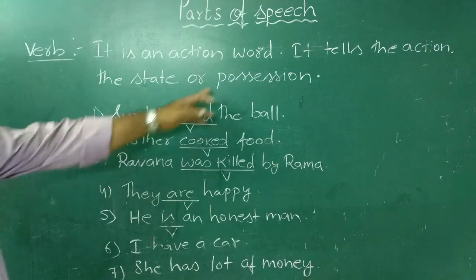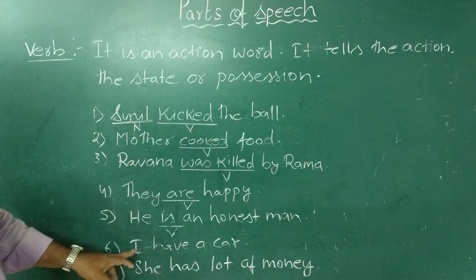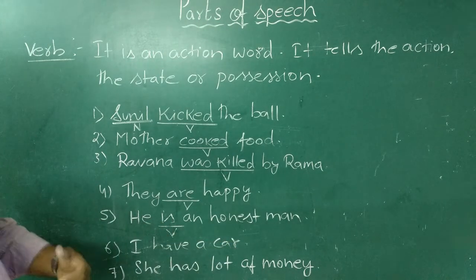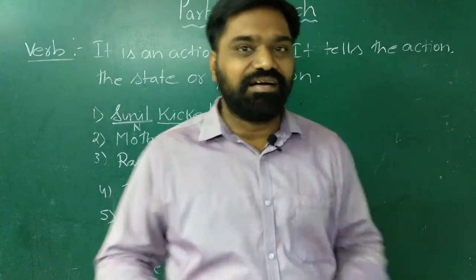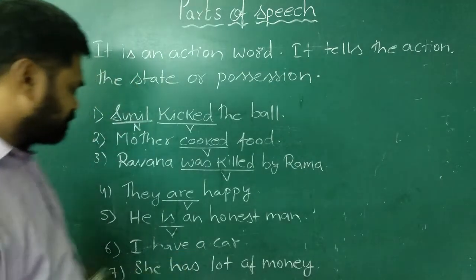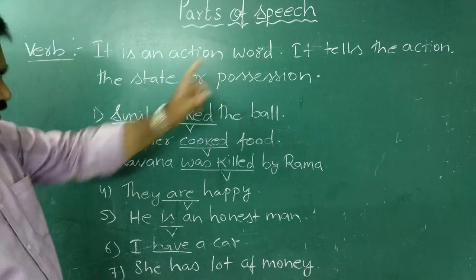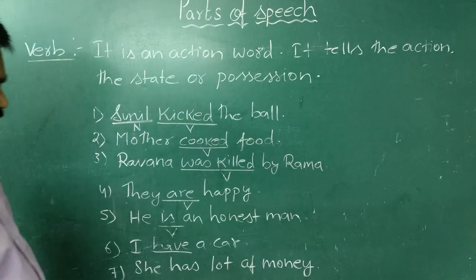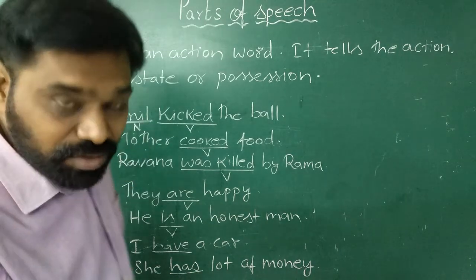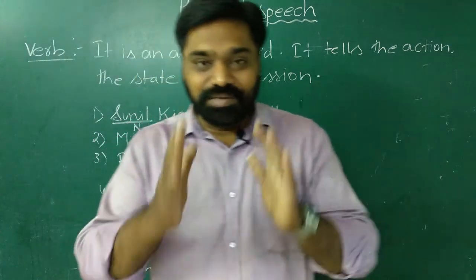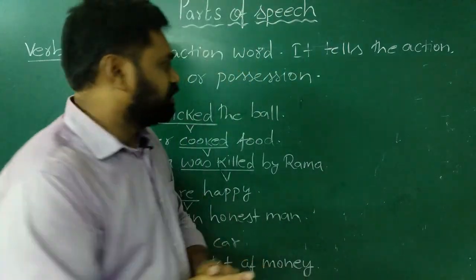Then finally, possession. A verb also tells the possession. For example, I have a car. When I say I have a car, it means I own, I possess a car. So here the verb have tells the possession. Similarly, the seventh example, she has a lot of money. Here the word has is a verb because it tells the possession of the subject. So that's a simple way of understanding the verb.